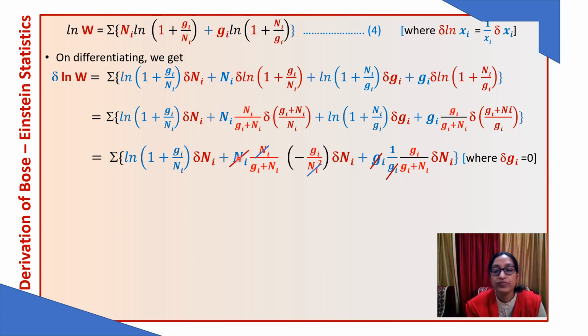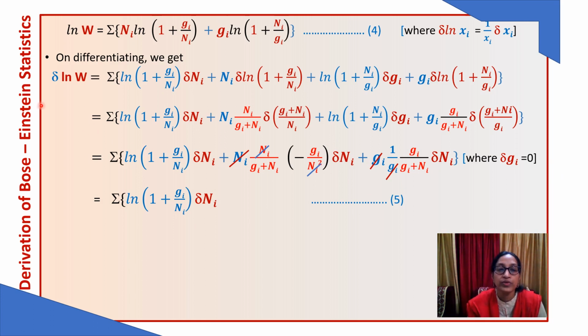Here we are having Ni square, this will cancel, Gi and Gi, this will cancel. So the equation simplifies to just this term, because we have minus Gi upon (Gi plus Ni), and here plus Gi upon (Gi plus Ni) term, and these two terms will cancel out and we are left with only this. So this is equation number 5.